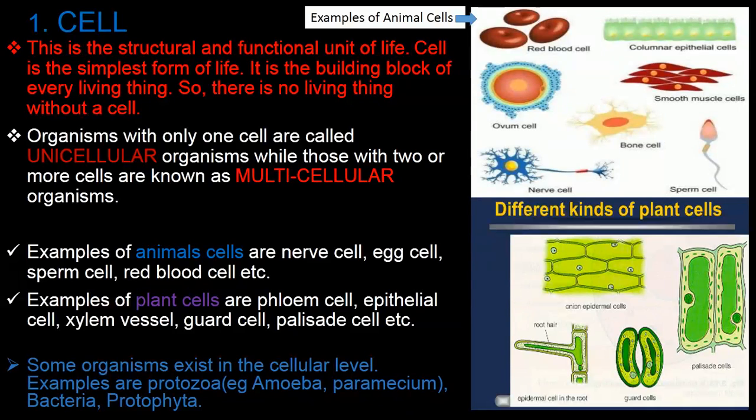Some organisms exist at the cellular level. The meaning is that these organisms themselves are cells. Examples are protozoa such as the amoeba, euglena, paramecium, chlamydomonas, and so on. We also have bacteria and protophytes.